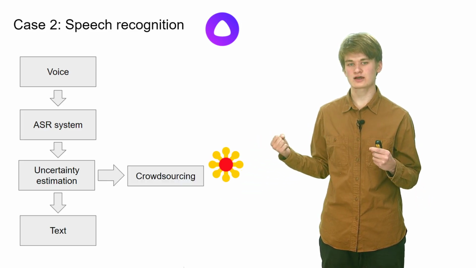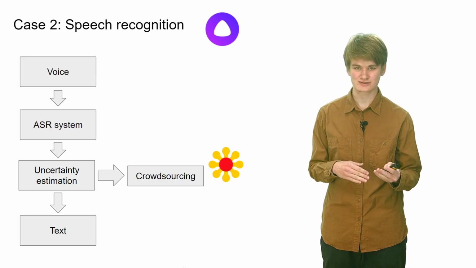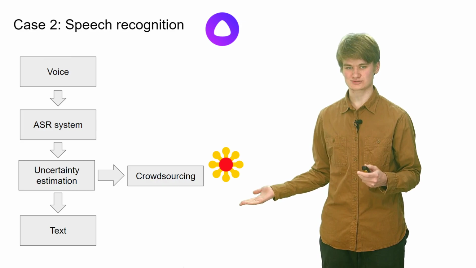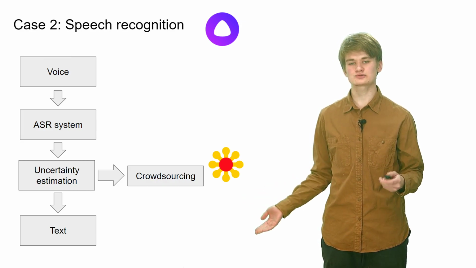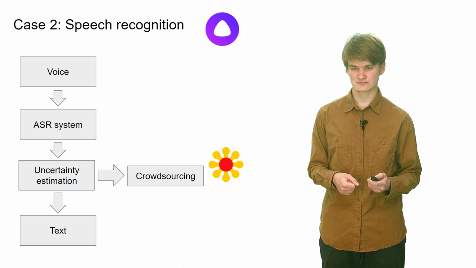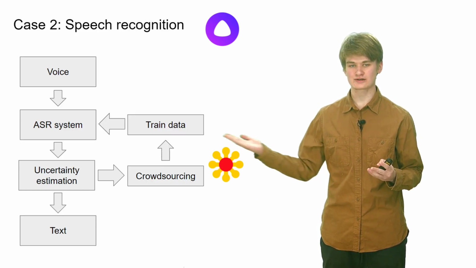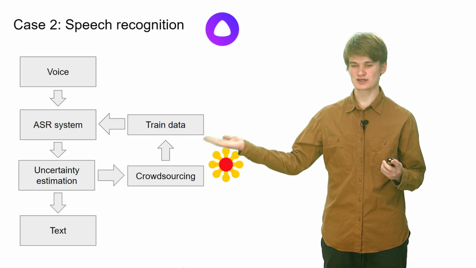If we have a bad quality, then the uncertainty estimation system will throw a signal to a crowdsourcing system, such as Yandex Toloka, in order for people to translate the signal into text. Afterwards, this data goes to the ASR system for training, to improve quality and to make the user happy.